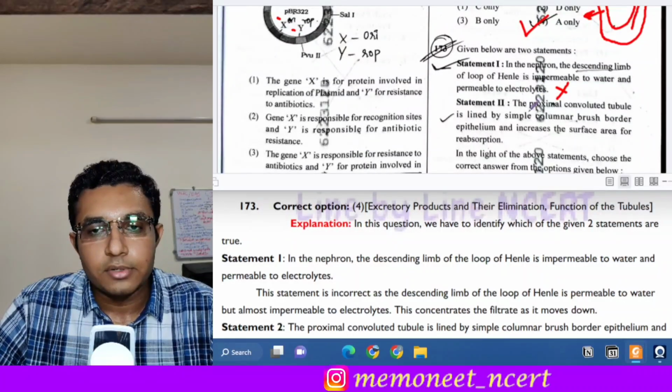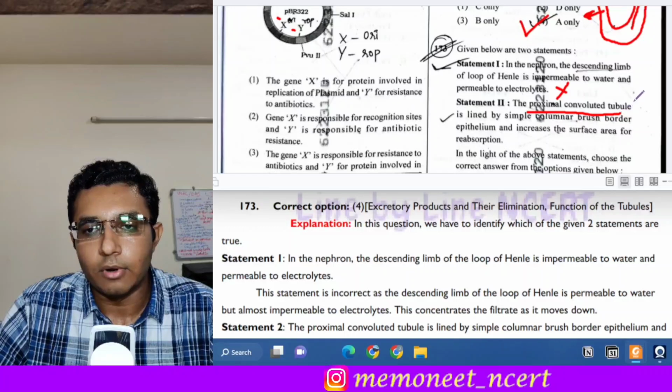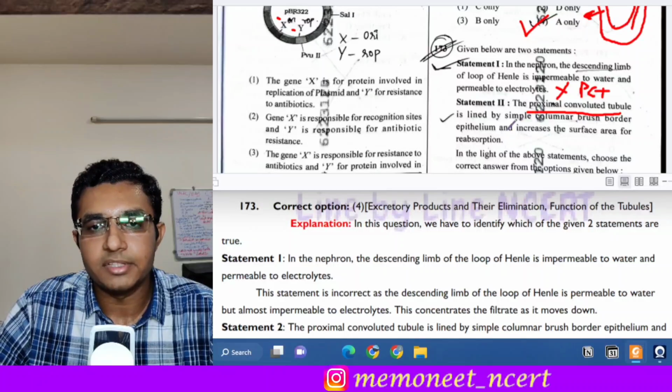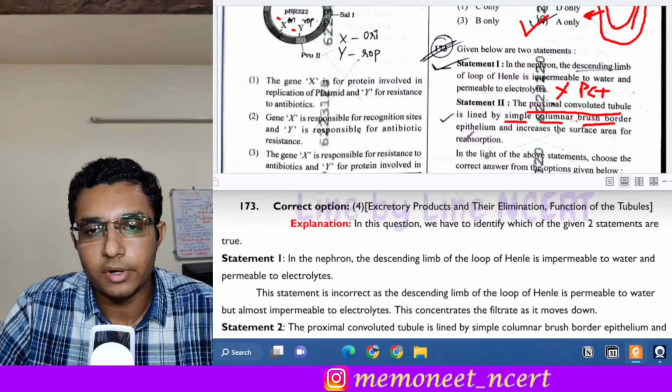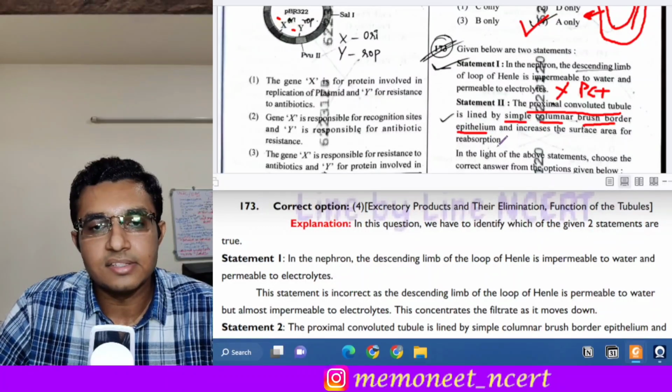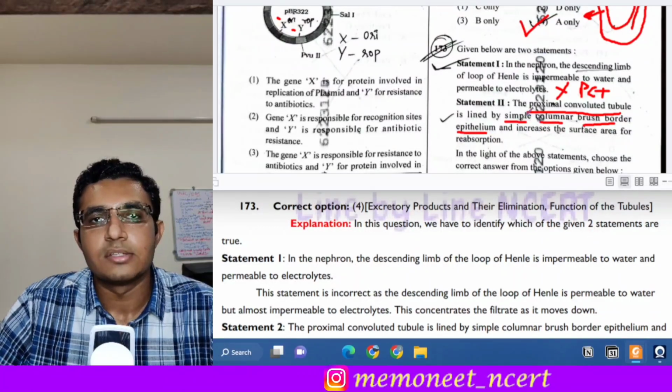Then statement 2 is, the proximal convoluted tubule or the PCT is lined by a simple columnar brush border epithelium, and it increases the surface area for reabsorption. Read the tissue properly. Is it correct?